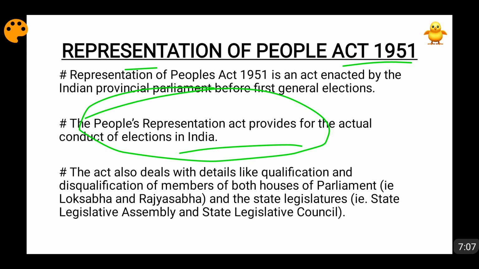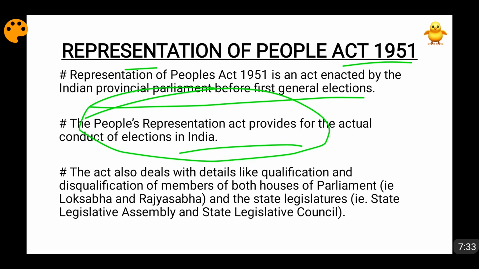This was enacted by the Indian Parliament before the first general elections. So it deals with the actual conduct of election. Also, it points out the corrupt practices and election offenses that will happen. Also, election disputes, how they will be dealt with. Principles regarding those are given in this Representation of People Act 1951, friends.